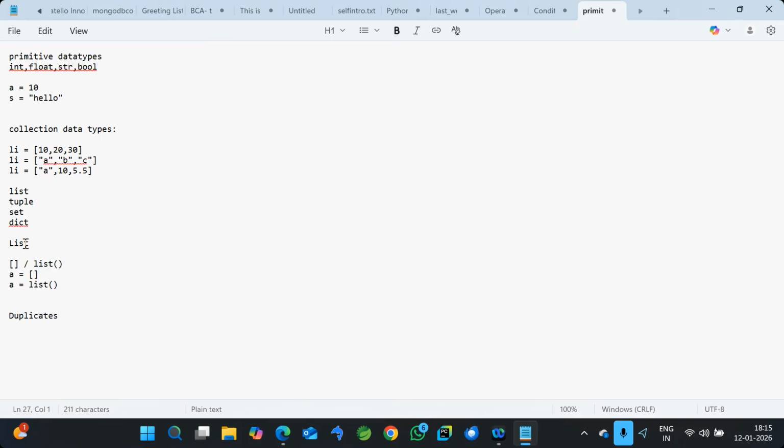And after that, it is modifiable. That means we simply call it mutable, and it means the list can be updated at the time of execution.